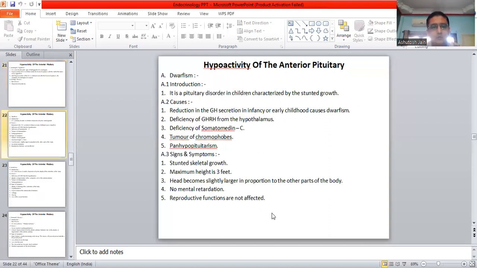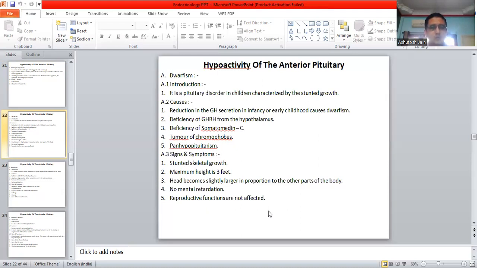Now, the hypoactivity of the anterior pituitary: dwarfism. As we have seen earlier, in the hyperactivity there was gigantism, that means a height of 7 to 8 feet. In dwarfism, the height is less than normal. This is a characteristic feature.